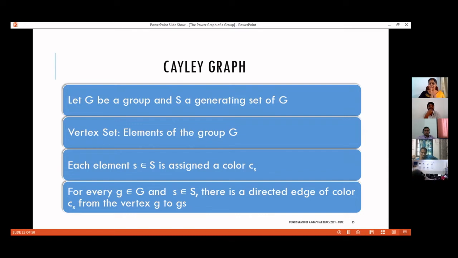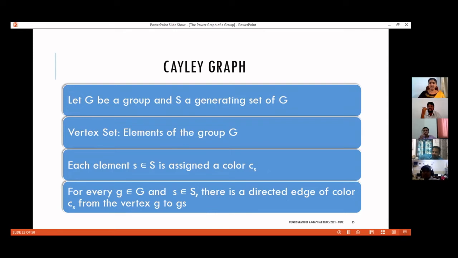Coloring graphs means simply give colors. If you are giving colors to vertices, that coloring is called a vertex coloring. If you are giving colors to the edges, such colorings are called edge colorings. And if you want to color all the vertices and edges, you can do that. Such colorings are called total colorings. A vertex coloring is said to be proper if no two adjacent vertices are given the same color.